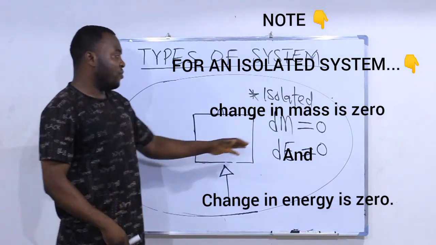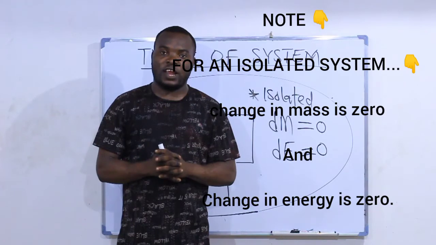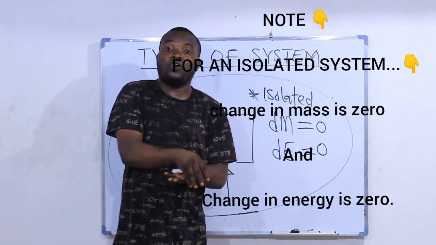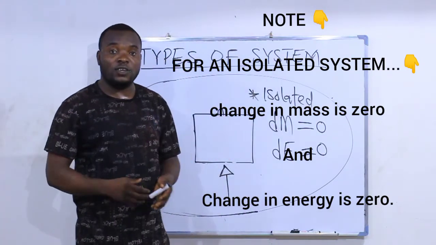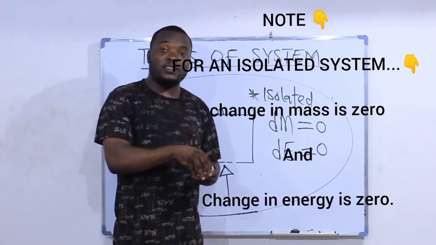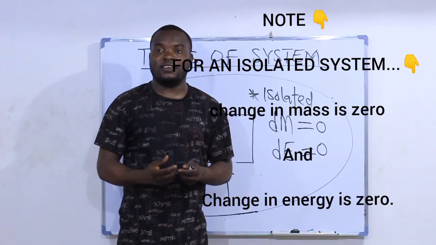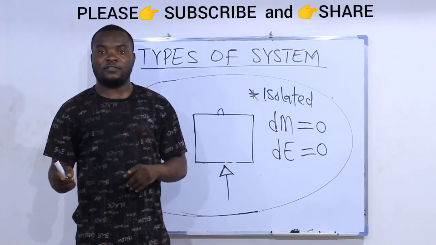How can you have such a system? Something like a thermoflask. A perfect thermoflask is an example of an isolated system where you can pour in hot food or hot water and leave it for hours. Even after hours, you still find that substance you left inside it hot. That is an example of an isolated system. Heat can neither go out nor pass.